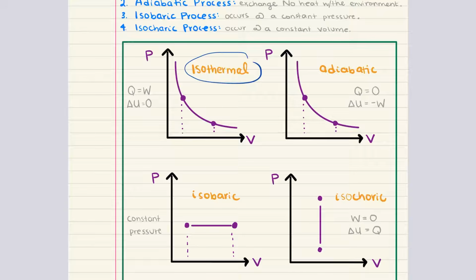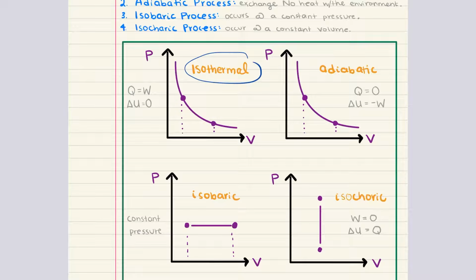Now, an example of an isothermal process is the slow compression or expansion of an ideal gas in a container that allows heat exchange with its surroundings. The system maintains thermal equilibrium with its environment, ensuring that temperature remains constant even as the gas does work on the surroundings or has work done on it.